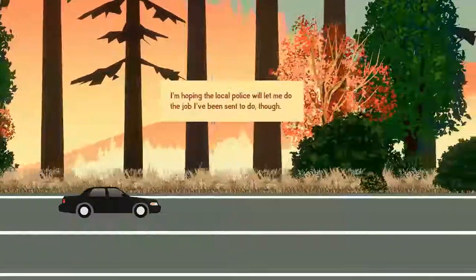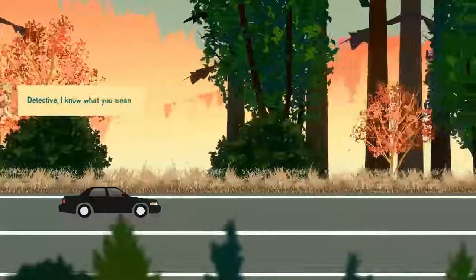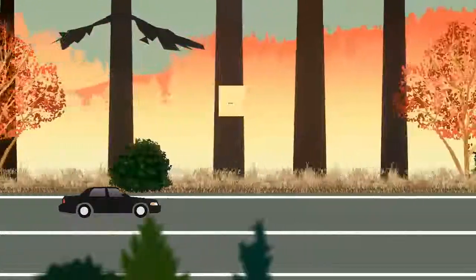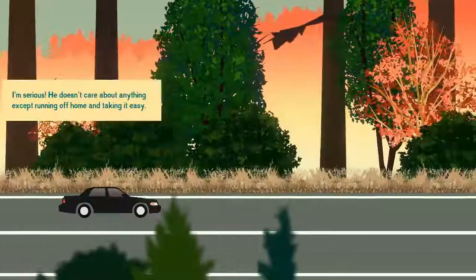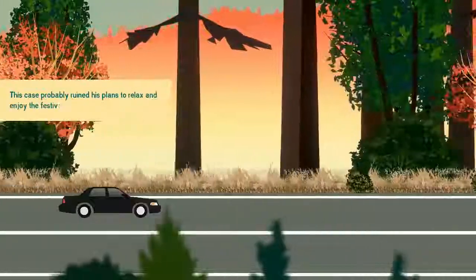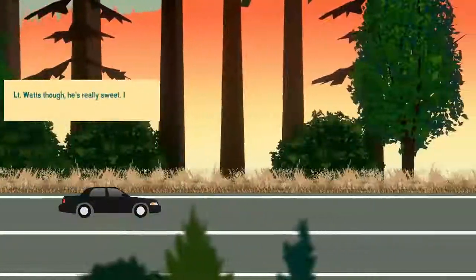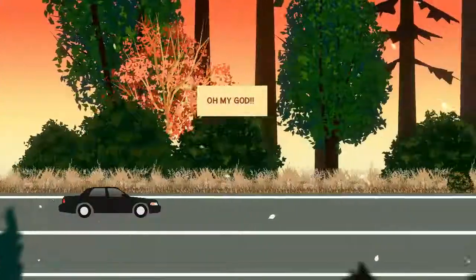I'm hoping the local police will let me do the job I've been sent to do though. I don't mean you. Detective, I know what you mean. Honestly speaking, Sheriff Harris is an asshole. Oh, it's not Lieutenant, it's Sheriff, okay. I'm serious. He doesn't care about anything except running off home and taking it easy. This case probably ruined his plans to relax and enjoy the festival week. I hate people like that. Lieutenant Watts though, I know he comes across as a little obnoxious, but oh my god. What? I'm really confused right now.